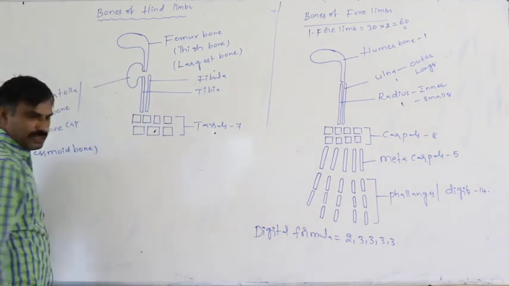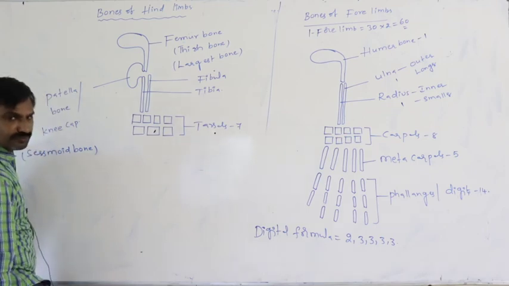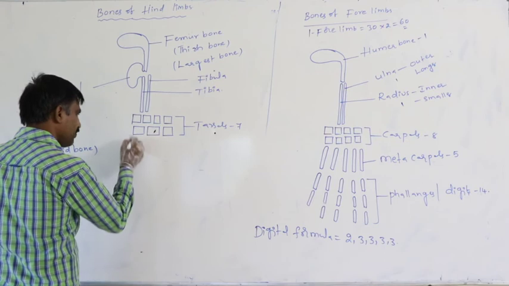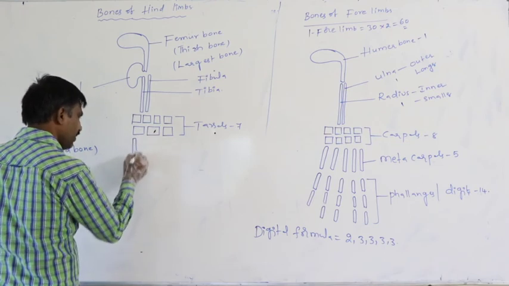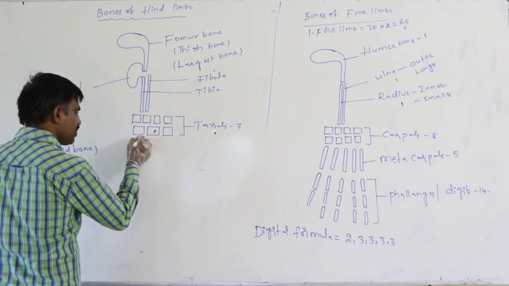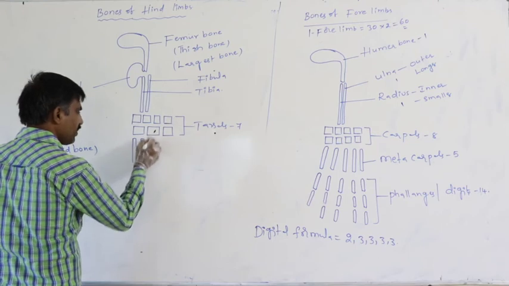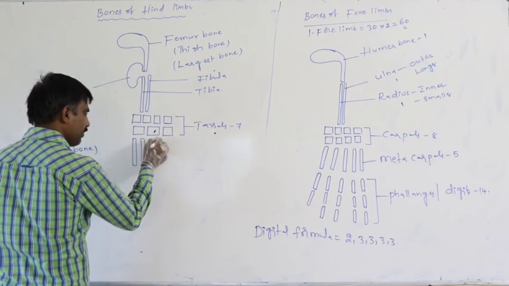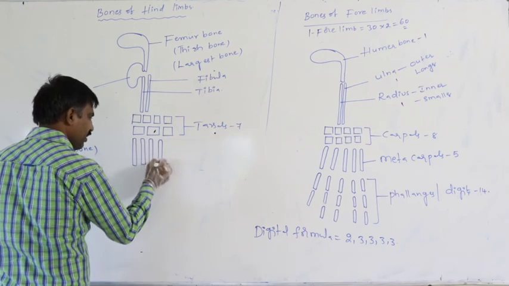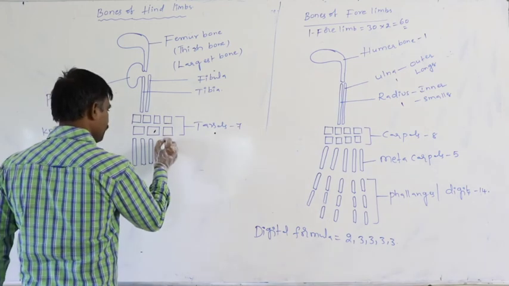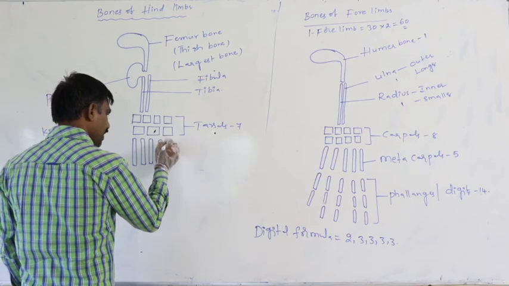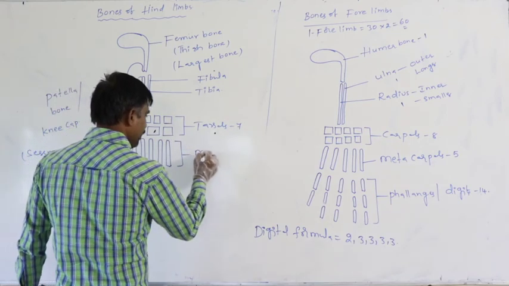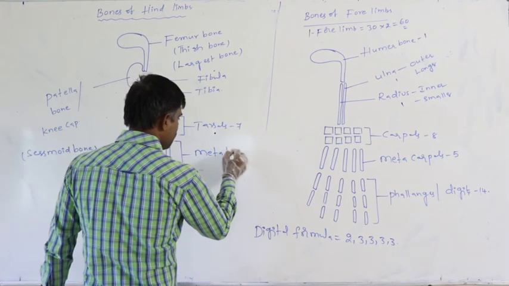Below that is the foot. In the foot, 5 long bones are present. These 5 long bones are the metatarsals.